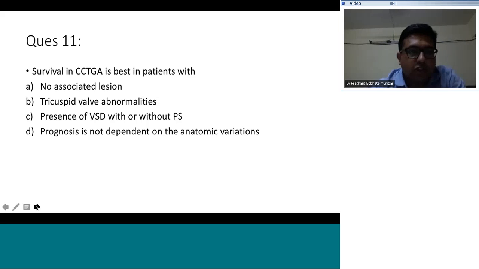Coming to the next question, survival in CCTGA is best in patients with no associated lesions, tricuspid valve abnormalities, presence of VSD with or without PS, and prognosis is not dependent upon anatomic variations. So what do you think?